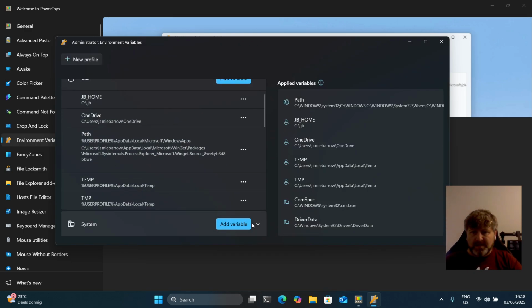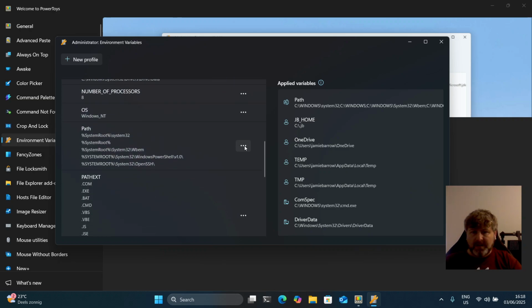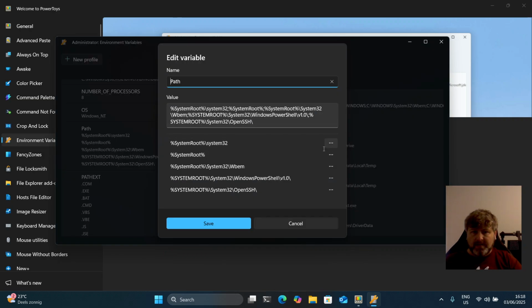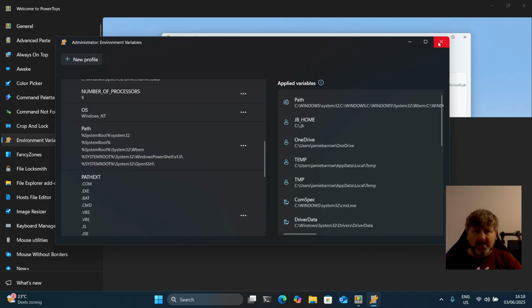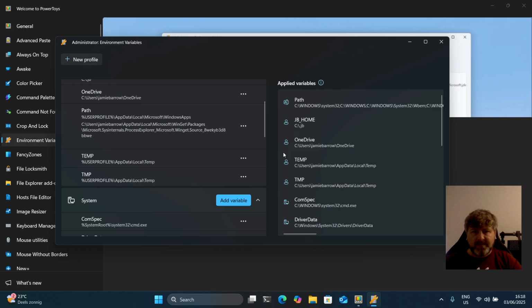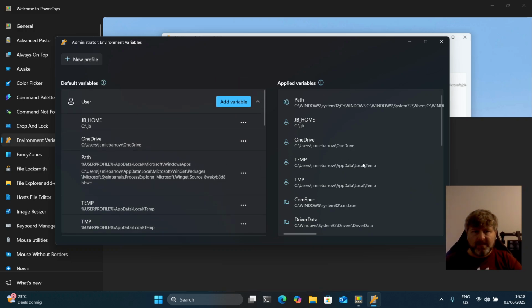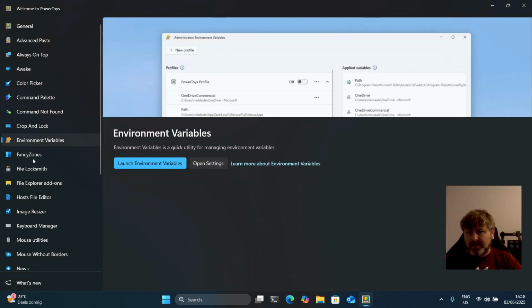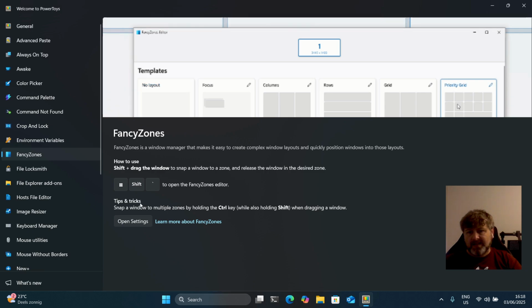Let's go back to system. I think this needs to be worked on a bit, but at least it's quick to get to if you just need to quickly see what the applied variables are. So that's one.